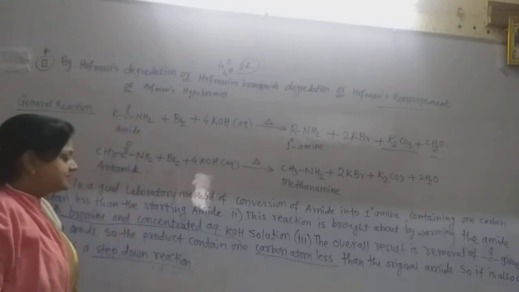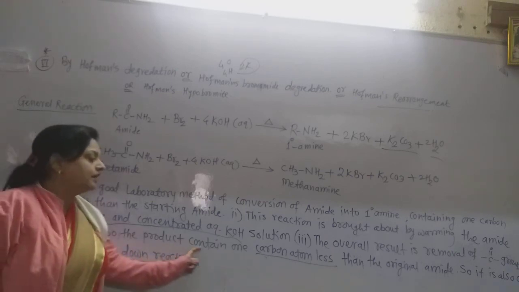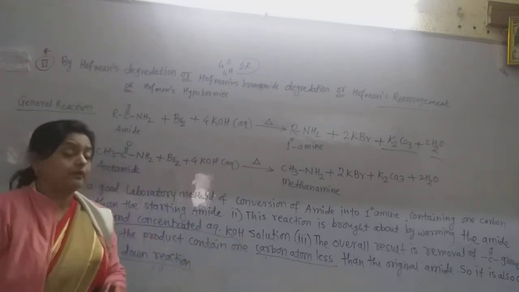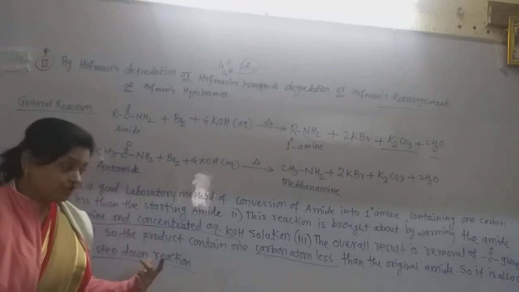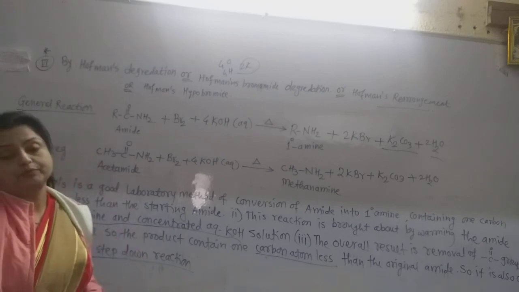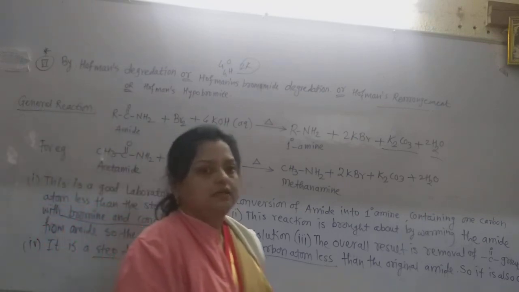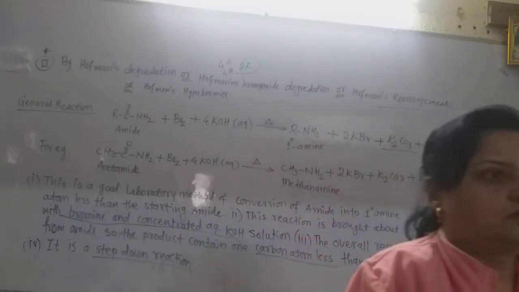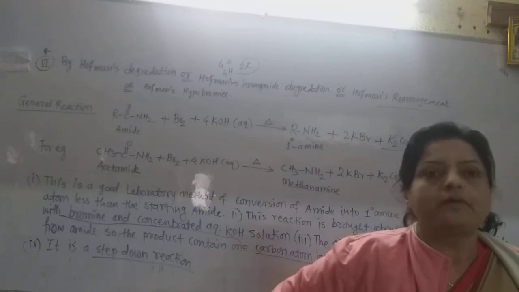So as the product contains 1 carbon atom less than the starting original amide, this reaction is called the step down reaction, because 1 carbon atom is less in the primary amines. Now these are the different 6 methods of preparation of primary amines.